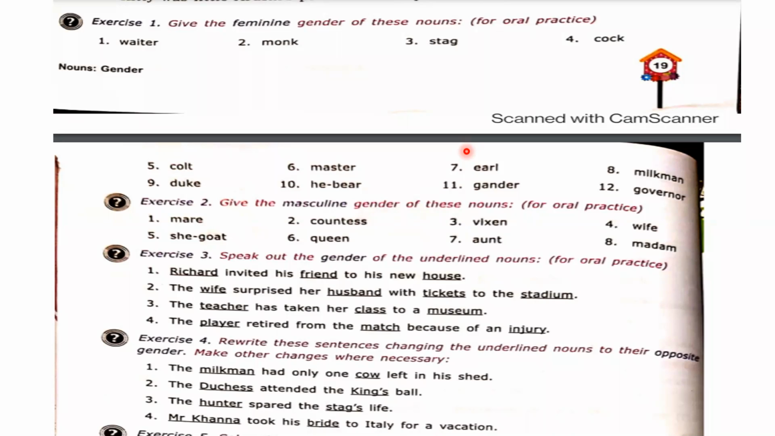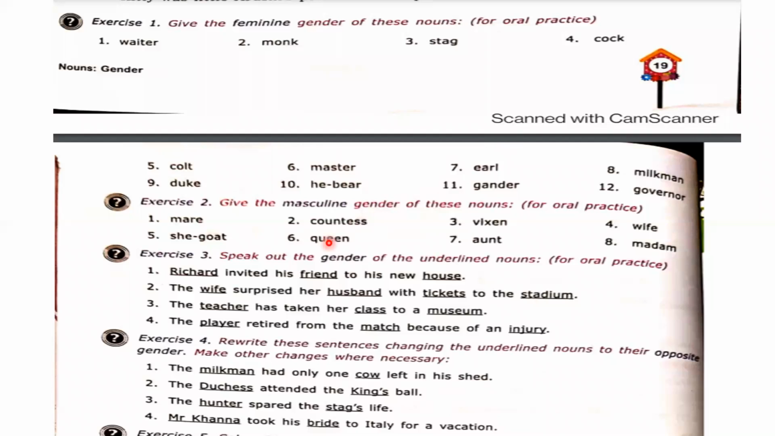And friend? Sir, friend is common, because a friend can be male or female. Yes, very good, right answer. And house? Sir, neutral. Yes, very good. So Richard is masculine gender, friend is common gender, and house is neutral gender. Right answer.